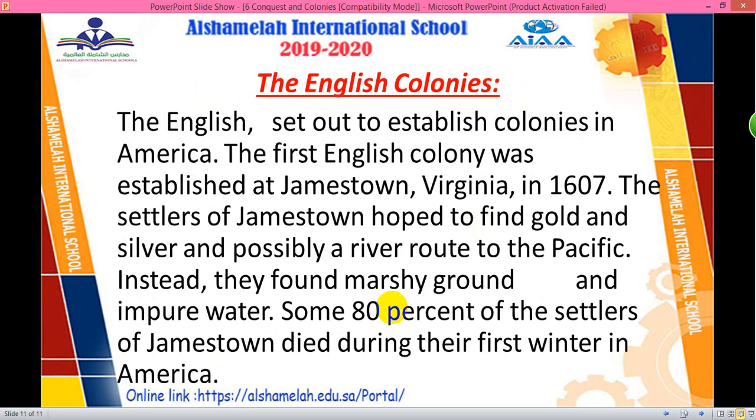The English colonies. The English set out to establish colonies in America. The first English colony was established at Jamestown, Virginia, in 1607. The settlers of Jamestown hoped to find gold and silver and possibly a river route to the Pacific. Instead, they found marshy ground and impure water. Some 80% of the settlers of Jamestown died during their first winter in America.